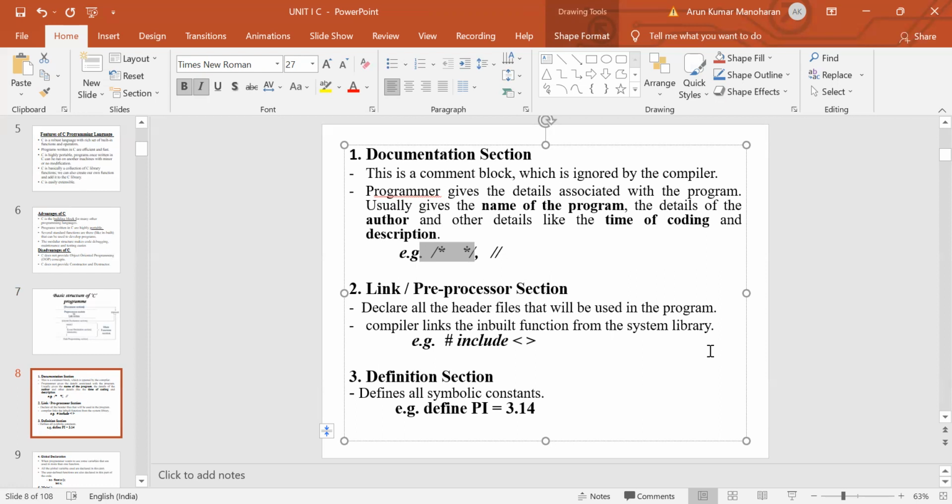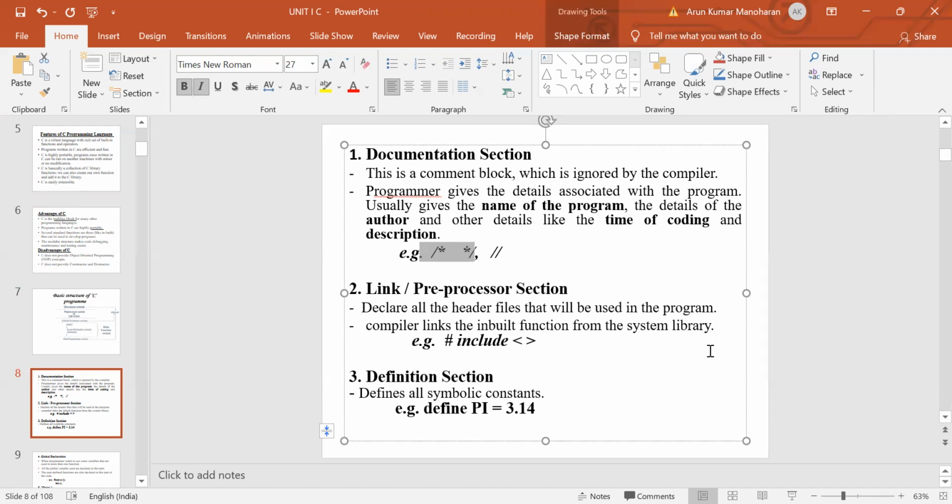The program will be saved using the .c extension, as add.c. Here add is the program name and .c is the extension. Then the details of the author who wrote this program, when he wrote it, and the description. In the description, he will say that for addition of two numbers we need two inputs, then we can perform the addition operation, and the final result will be displayed.